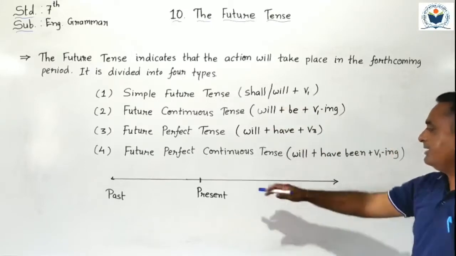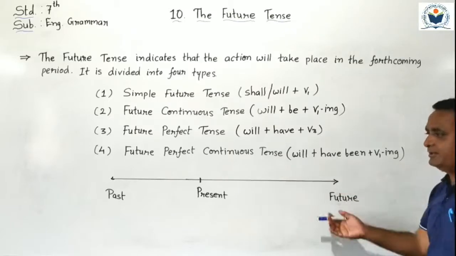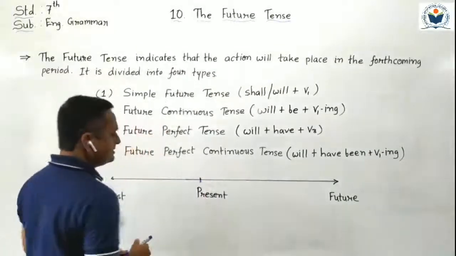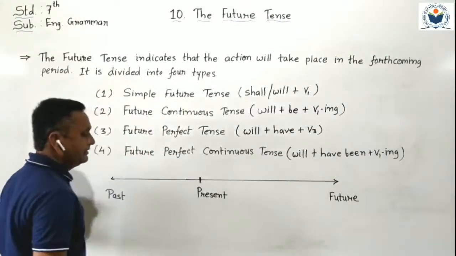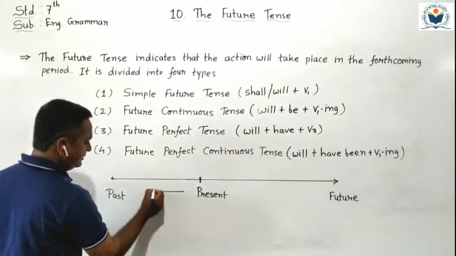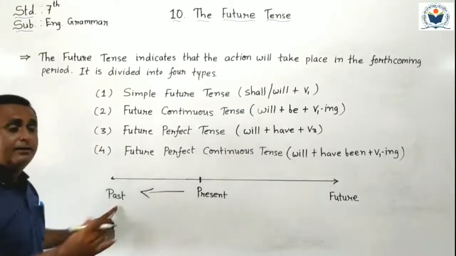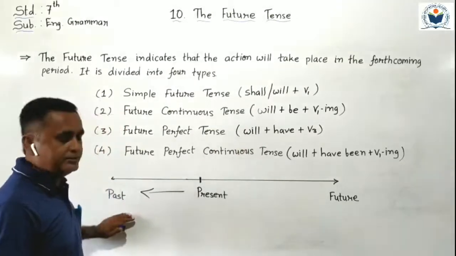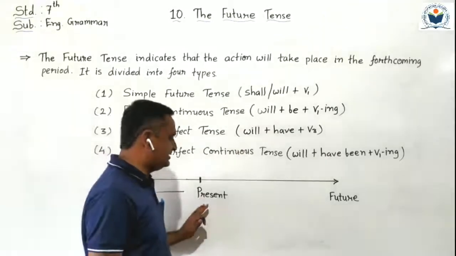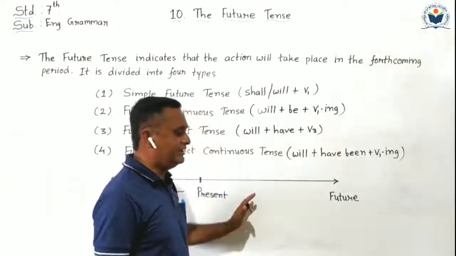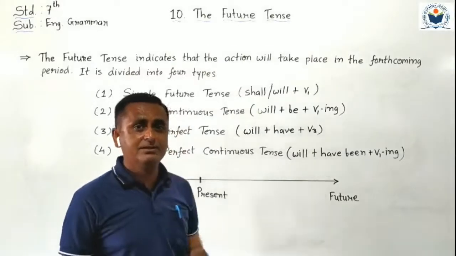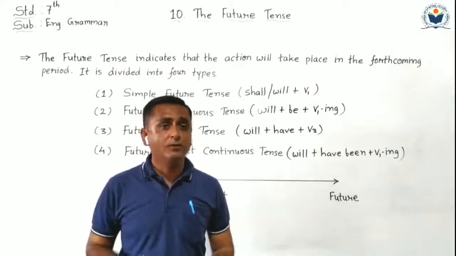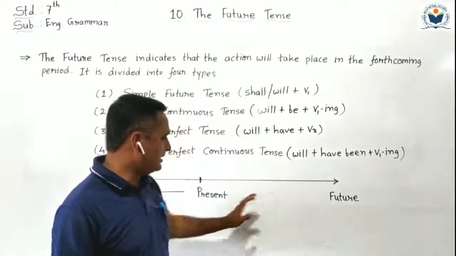Okay? Now here I draw one line to understand which time period we are talking about. Here is your present time, the present moment. Before our present time is known as past time. Early morning what happened, yesterday night what happened, all of these are known as past tense. But after present time, what will happen is known as future tense. Afternoon, what will happen, this evening, what will happen, all of these are known as future tense.